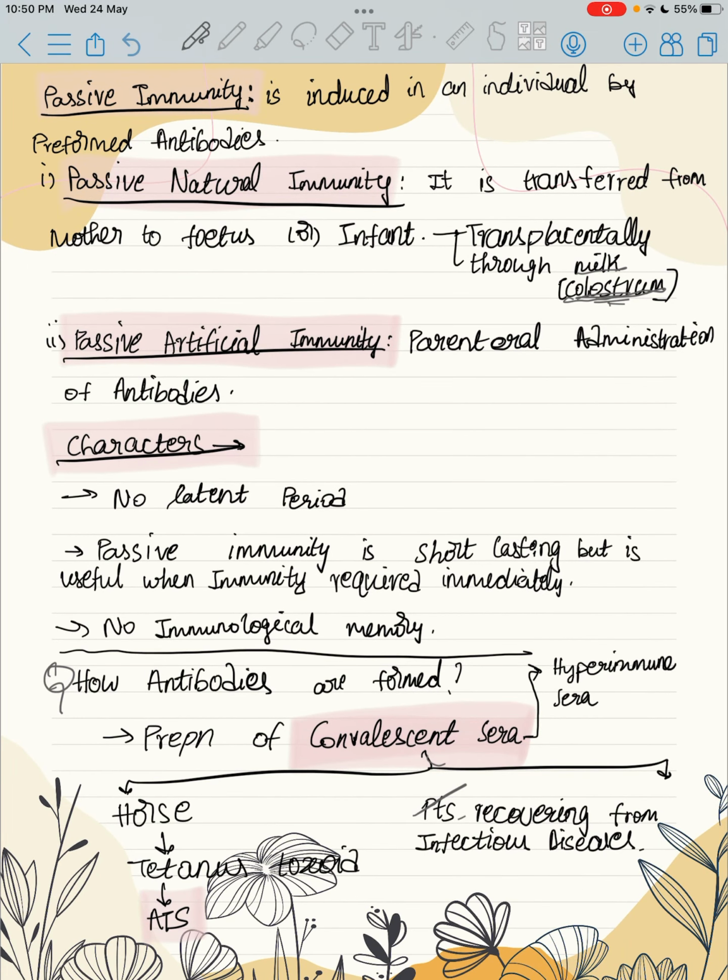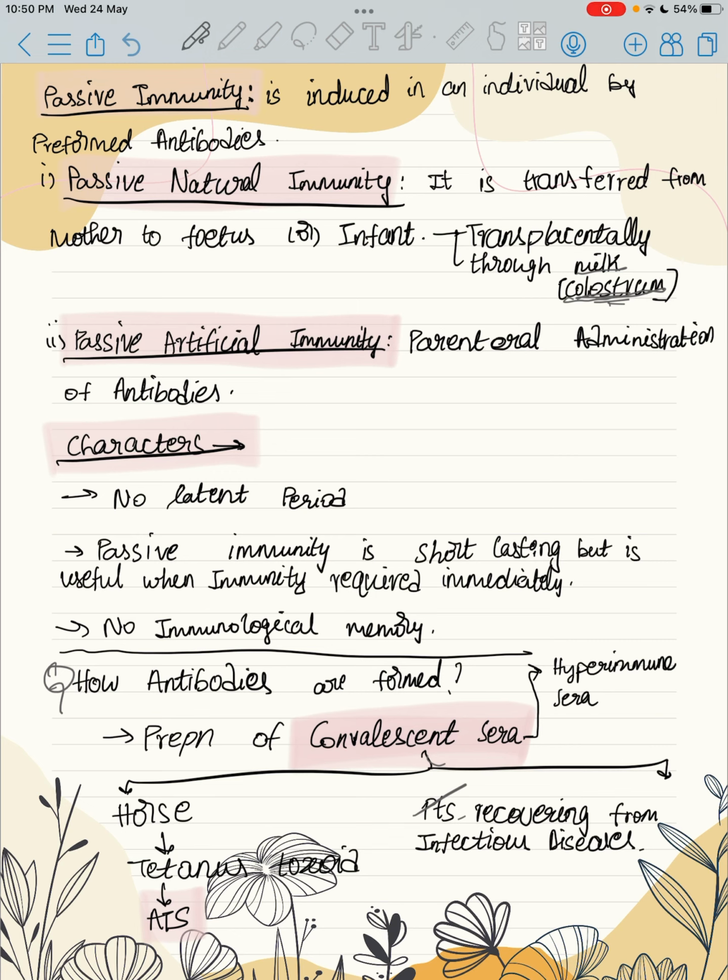Passive immunity is induced in an individual by preformed antibodies. Passive natural immunity is transferred from mother to fetus or infant.